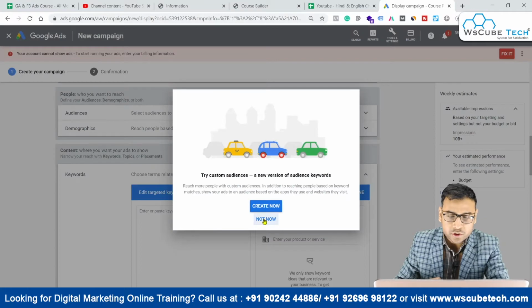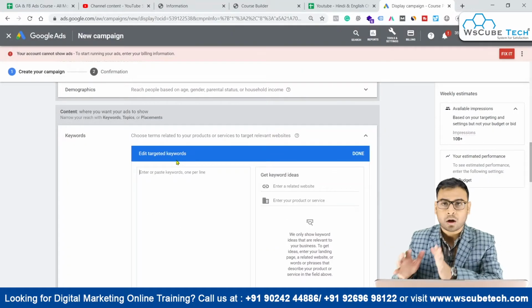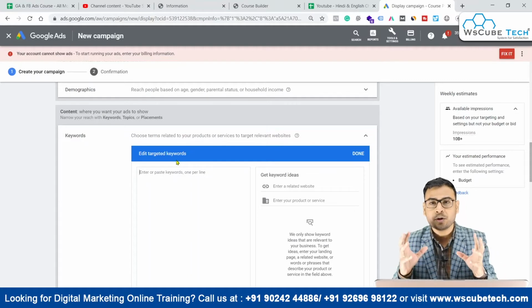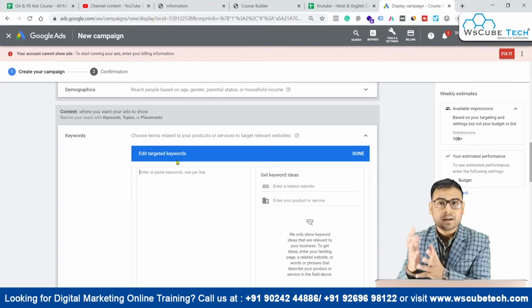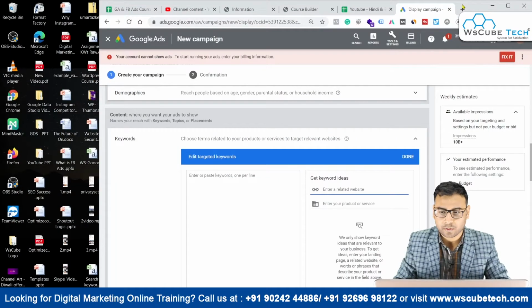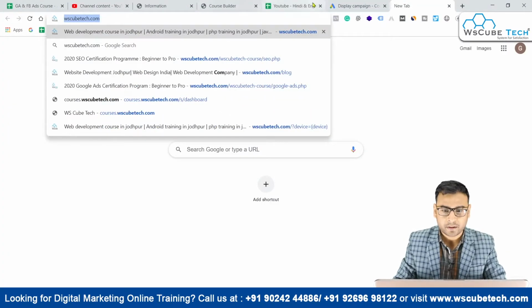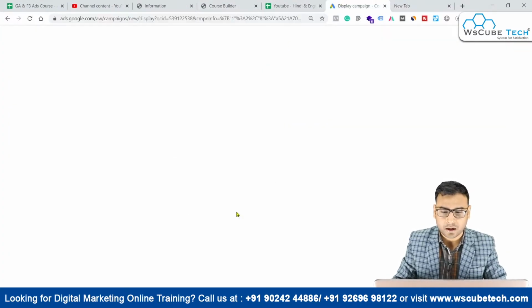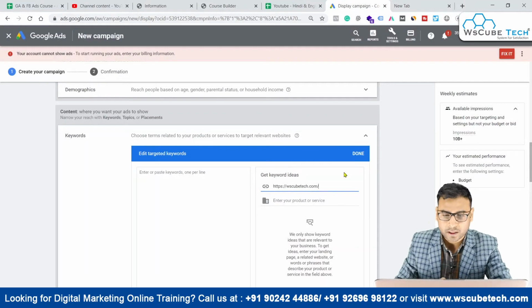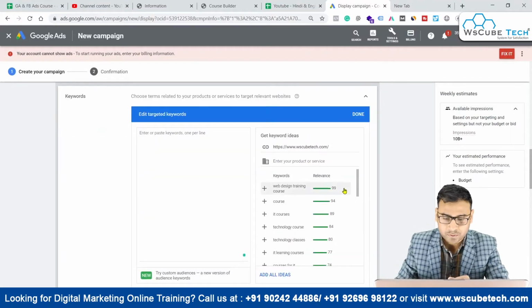So if you want to reach relevant websites, you can put in keywords which are relevant to the websites or the content that you want to target, right? You can also look for some keyword ideas from here. You can enter a related website, as we are going to do right now. Let me enter a related website over here so that we can see some suggestions. Let's put the website, and let me enter www dot also over here. What kind of keyword ideas do we have?